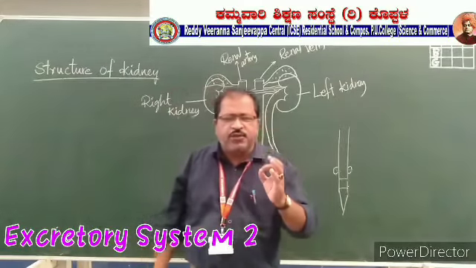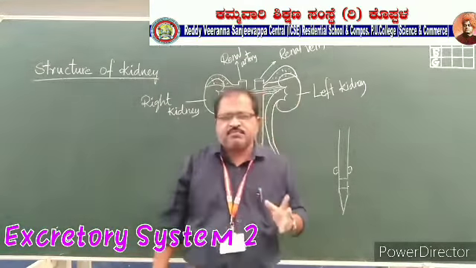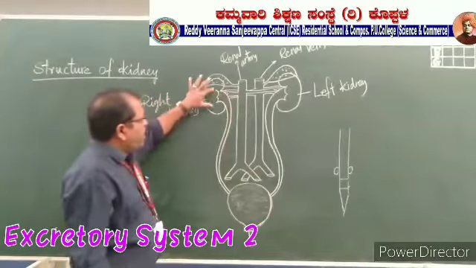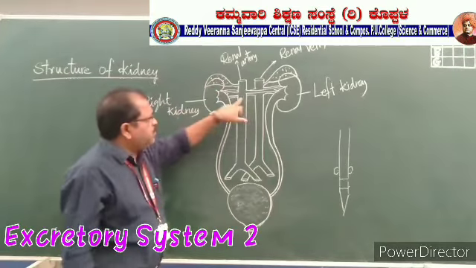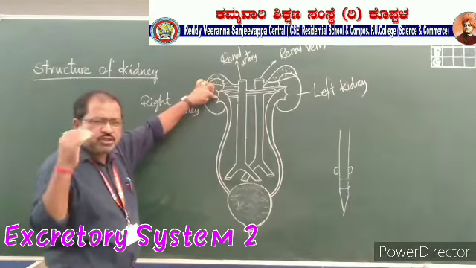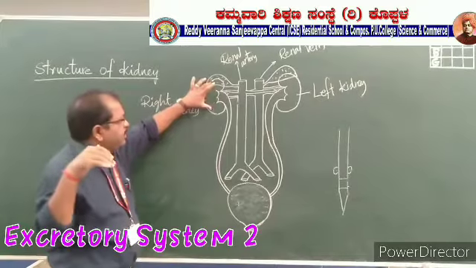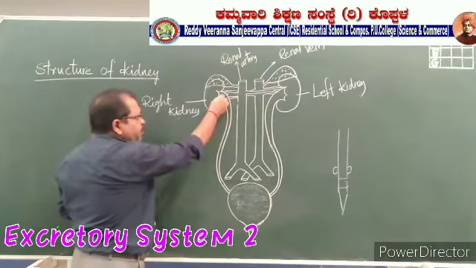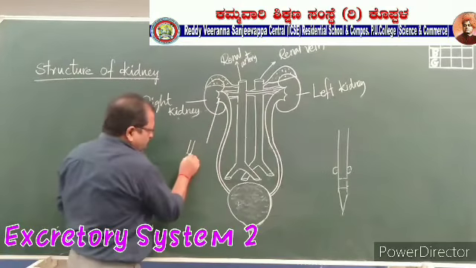Remember, less urea means the renal vein. Okay. Remember, these are very important points. And 2 blood vessels are present here, and you might be seeing one notch, one depression, present in each kidney. The depression is called the hilum.